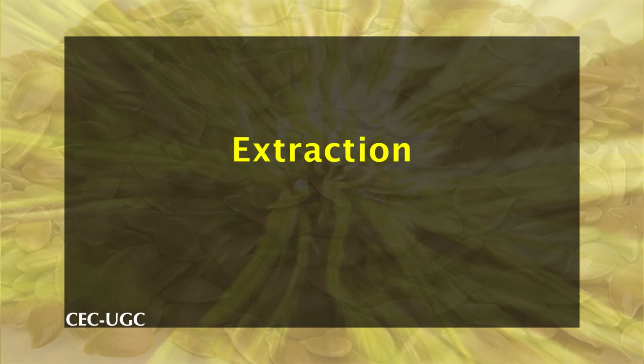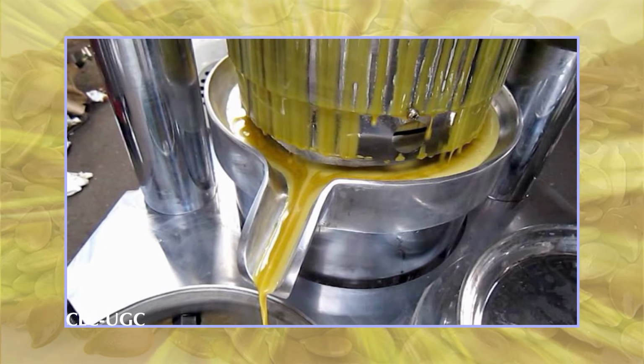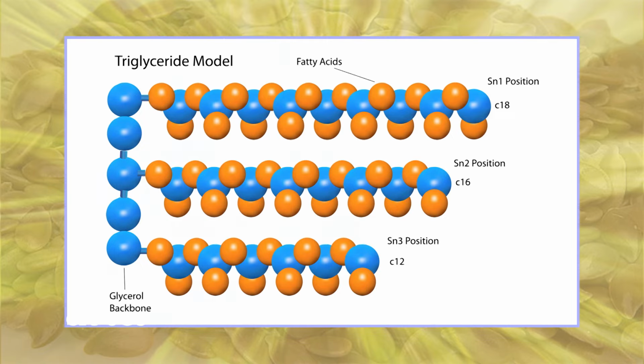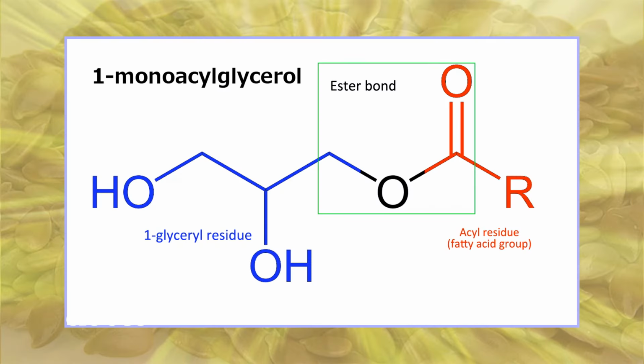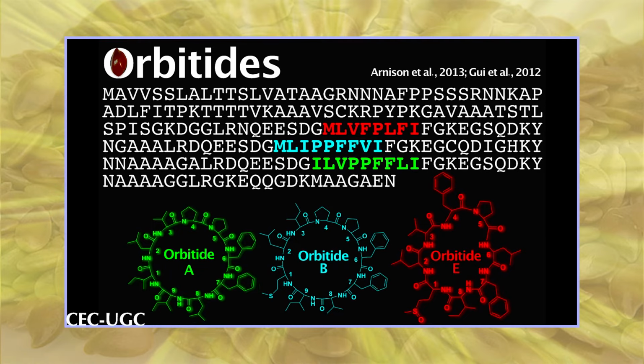Coming to its extraction. Pressing and cold pressing. Oil may be extracted from flax seed by applying pressure and shear force with mechanical expeller presses in a process called pressing. The crude oil produced by pressing flax seed is primarily triglyceride, but it also contains lesser amounts of monoglycerides, diglycerides, tocopherols, phenolics, pigments and orbitides. Both pressing and cold pressing are variants of the same mechanical process for separating seed solids from seed oil.